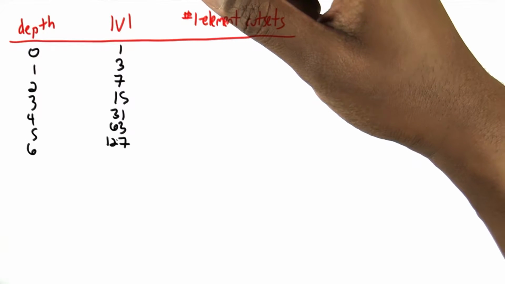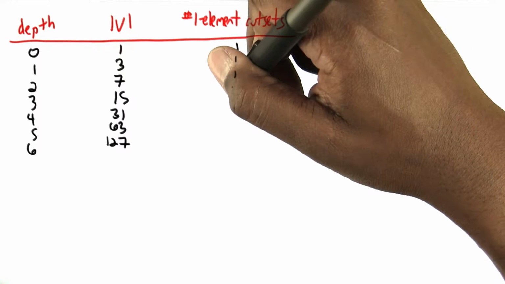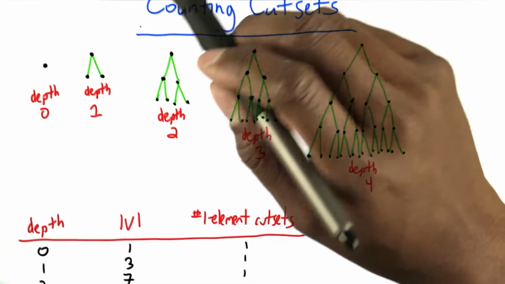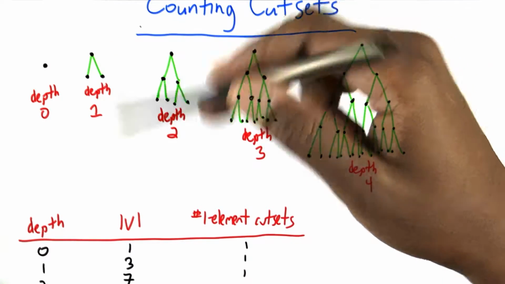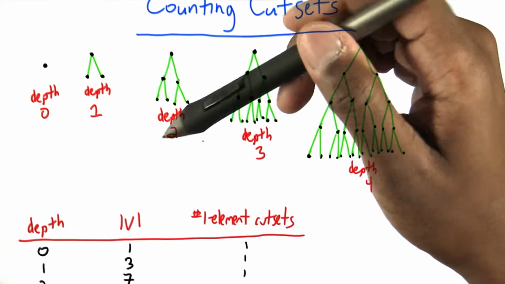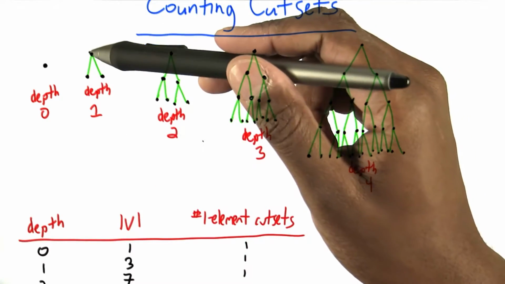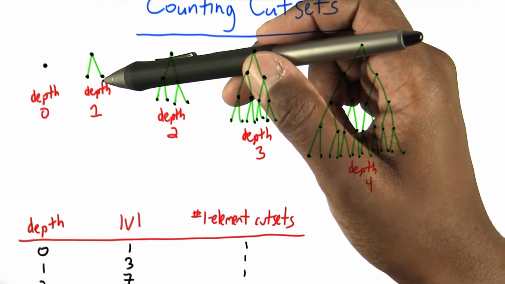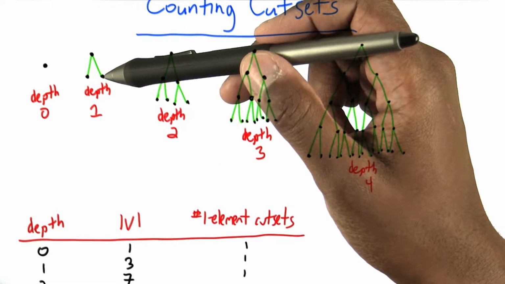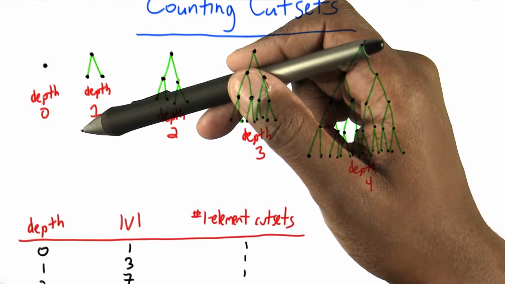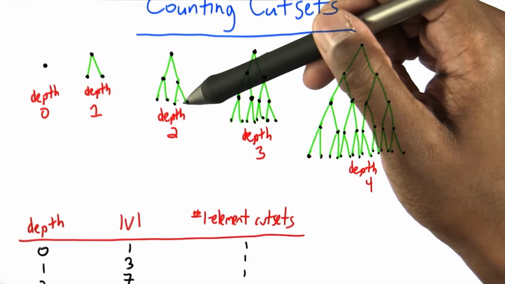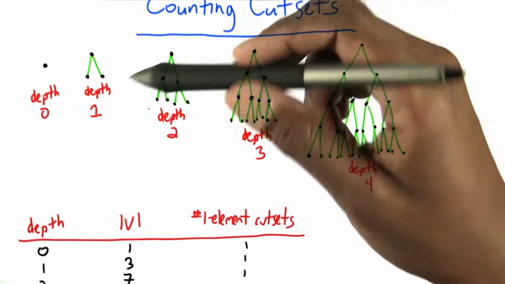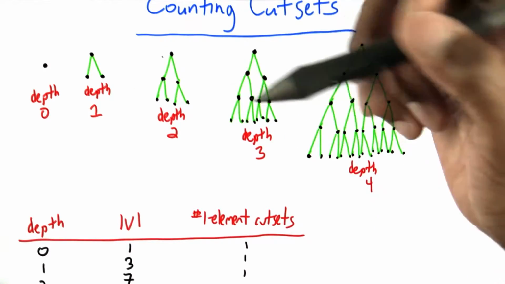And the number of one-element cut sets is just 1, 1, 1, 1, 1, 1, 1. You also see the pattern. This is because the only way to prevent water from flowing out of any of the leaves by removing a single node, just one, is by removing the top node, the leader of the gang, as it were. If you remove anyone else, for example, in this case, if you would remove this node, then water could still pass down through this channel. Here, if you were to remove, say, this node, water could still pass down through several different channels. The only way to keep water from flowing out of any of the leaves is by removing the leader.